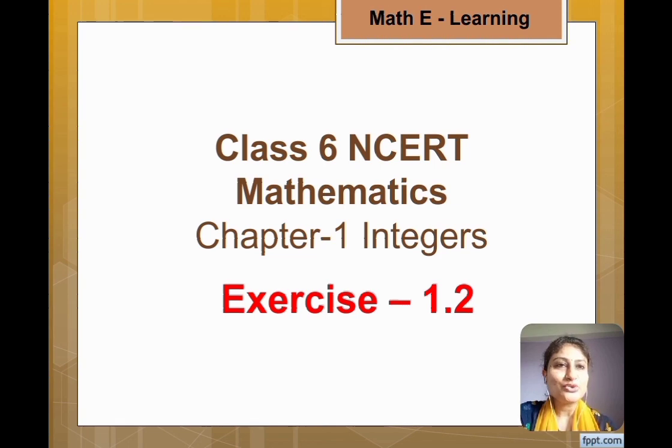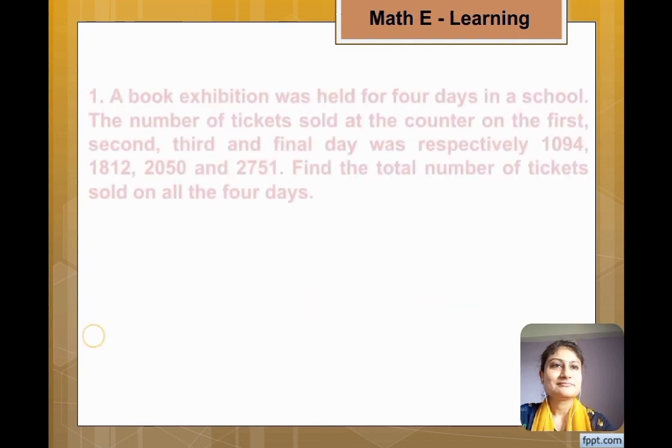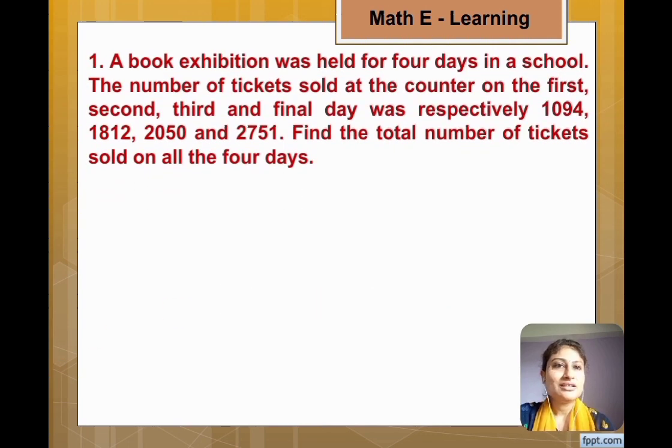Today I am going to explain you exercise 1.2 of chapter 1 integers. Here some problem sums are given, and first question is, a book exhibition was held for 4 days in a school.